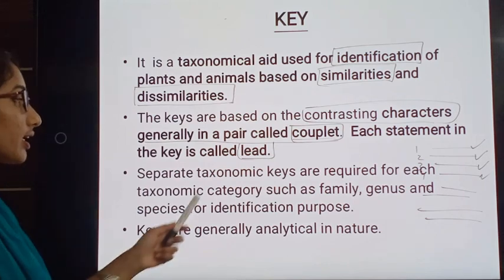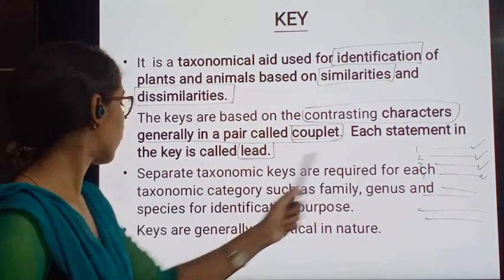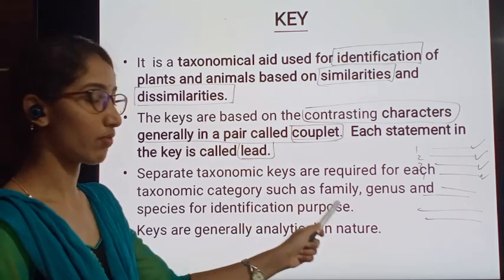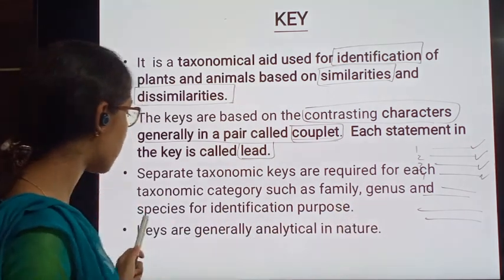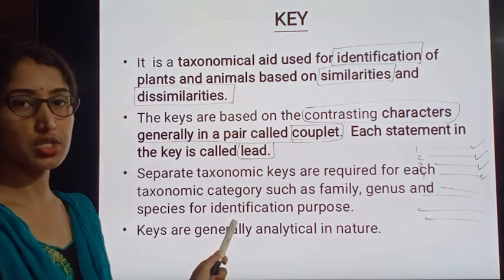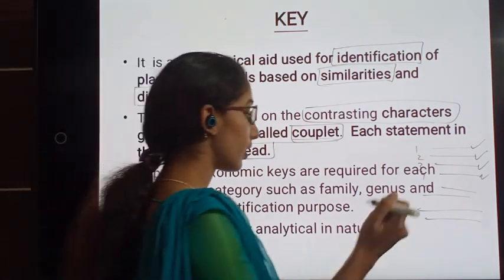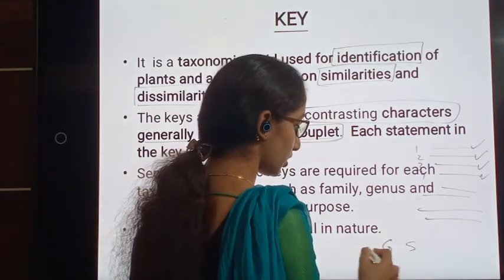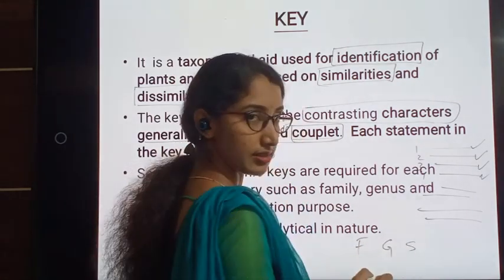Separate taxonomic keys are required for each taxonomic category such as family, genus and species for identification purpose. Means what? Species is species, genus, family, like this.